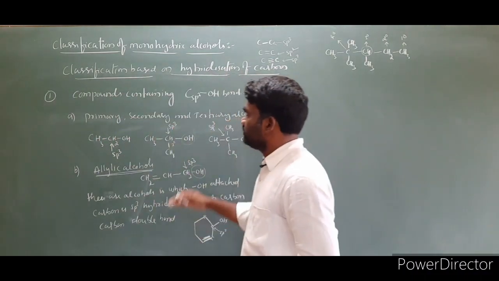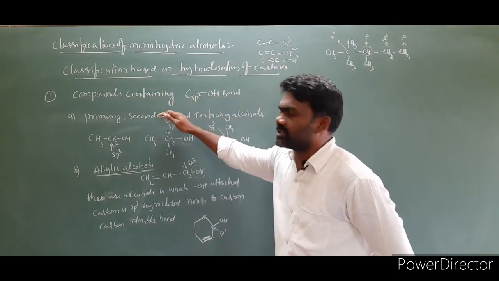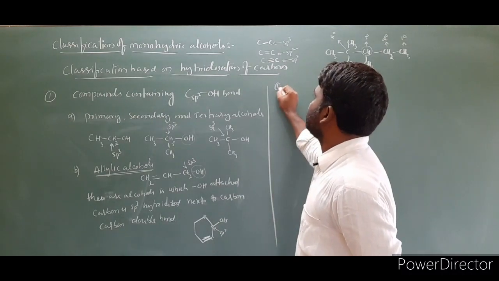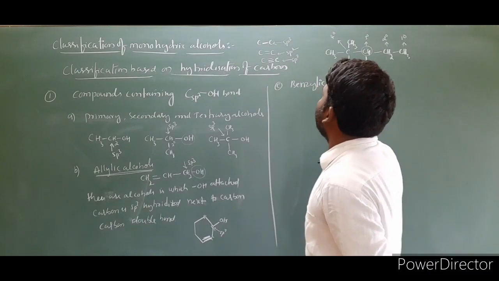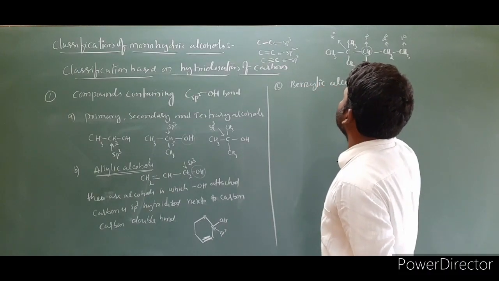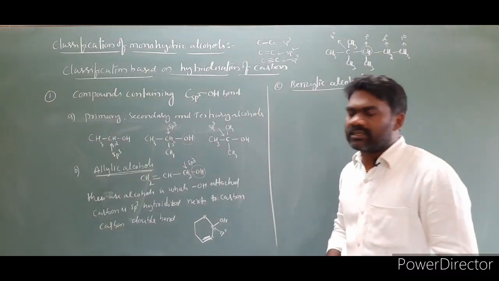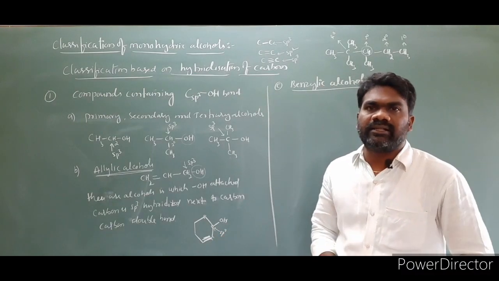This is the second category of compounds containing a C sp3 OH bond. The third one is benzylic alcohols. In the case of allylic alcohols, one more important point is that primary, secondary, and tertiary are there.